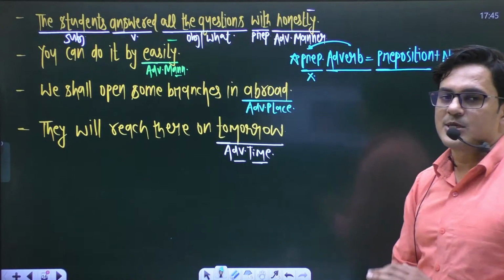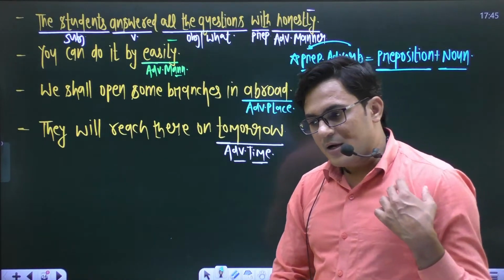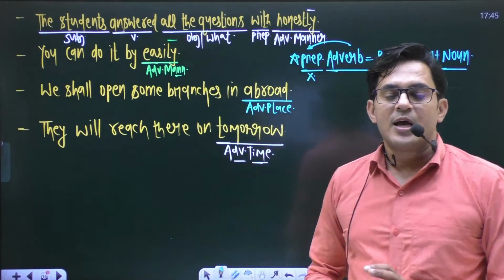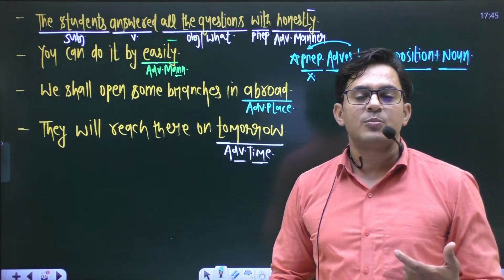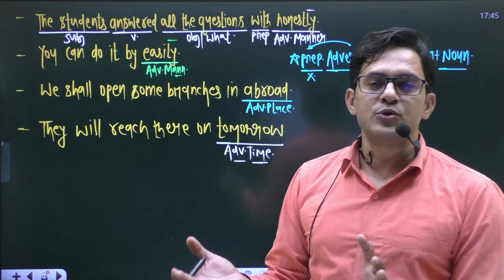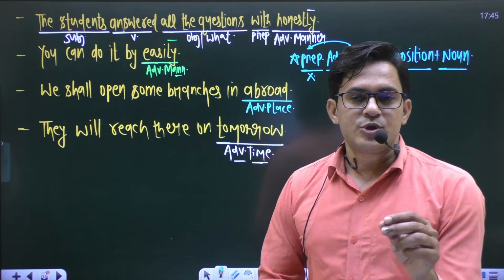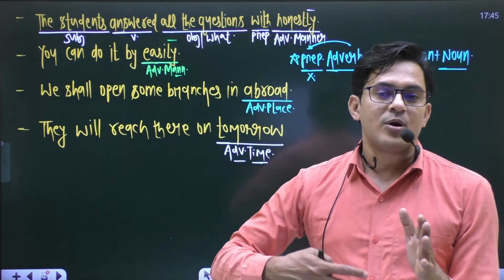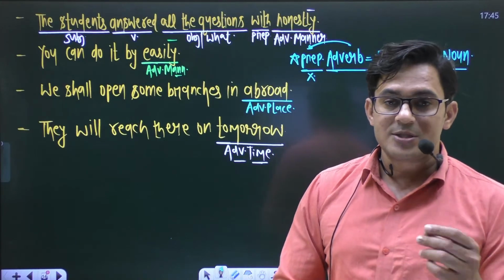This is the concept. In different exams, the examiner gives such questions, putting a preposition before an adverb, which is never used. Prepositions are never used before adverbs because adverbs already have a preposition inside them.